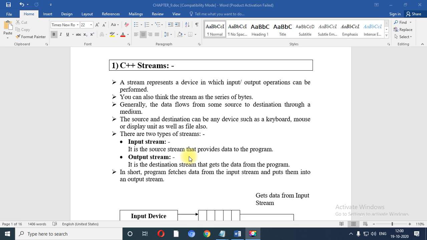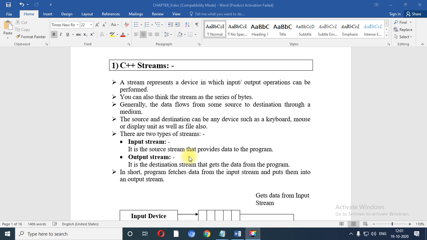Generally an input stream is a source stream that provides data to the program. Similarly, an output stream is a destination stream through which you are able to get data from the program. So in short, the program fetches data from the input stream and puts data into the output stream. So when the theory question is there, write a short note on C++ stream, what is the first point which you are going to write?